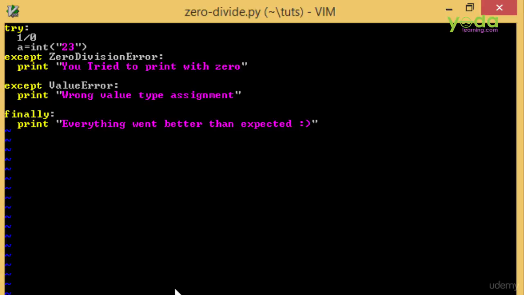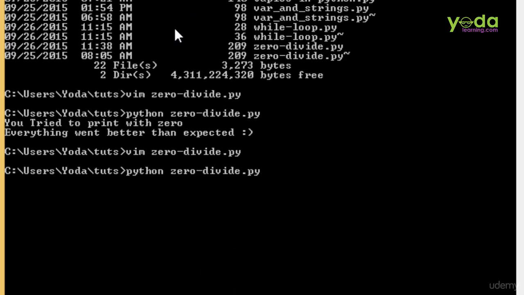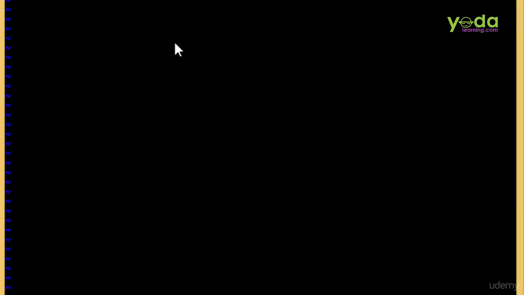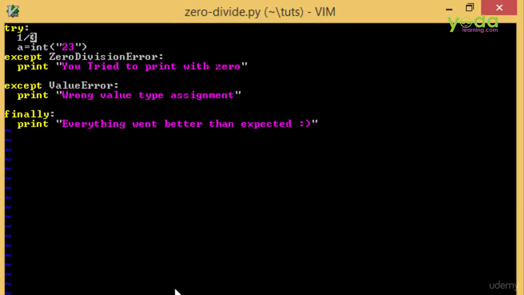Now let's fix this exception, and then try to run it, since there was no exception in our code. Therefore, the code runs successfully, but still, the finally block got executed and it printed, "Everything went better than expected." Now, as you can see, this code is exception-free, so let's try to create yet another exception.